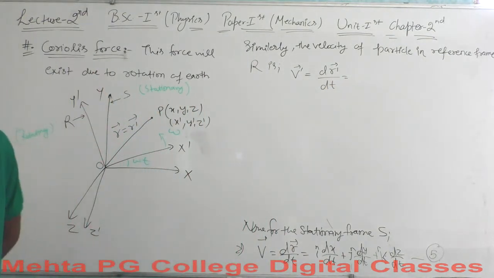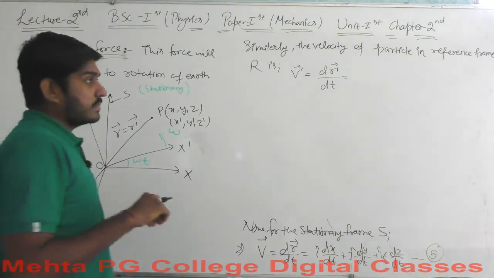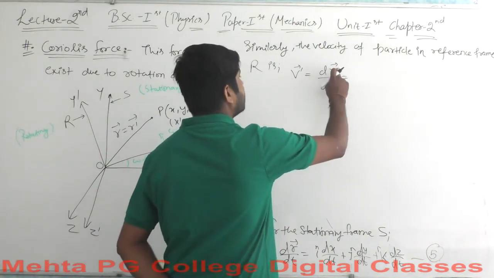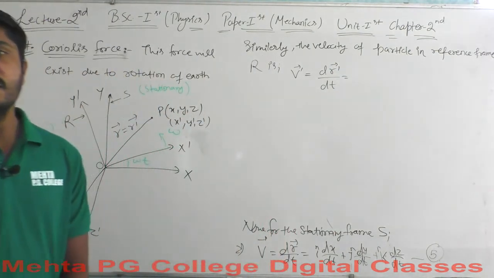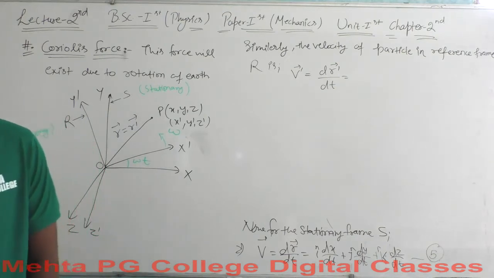Yes, this should not be d dash r, but dr dash over dt. This is a little misprint in your textbook.